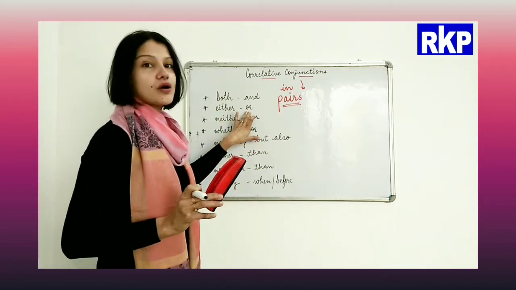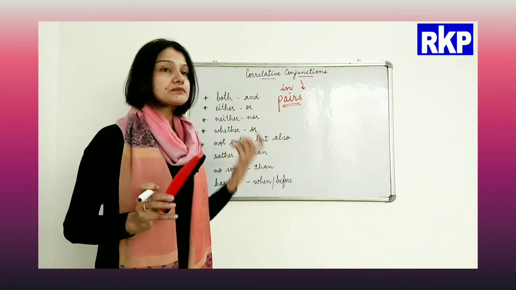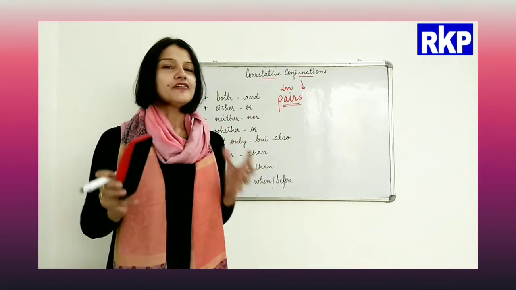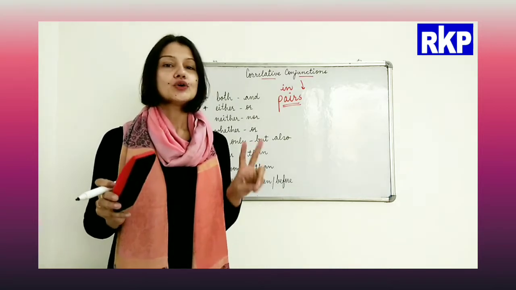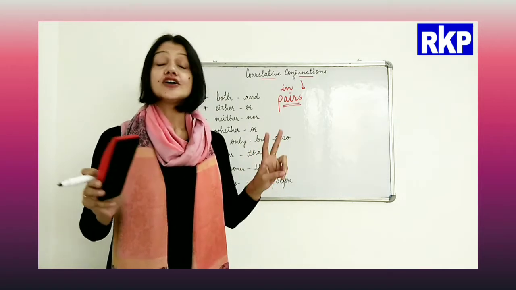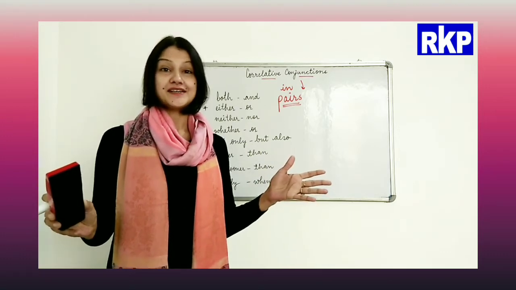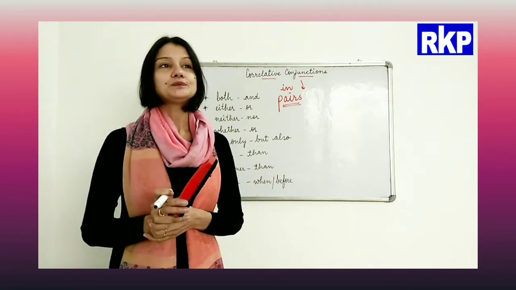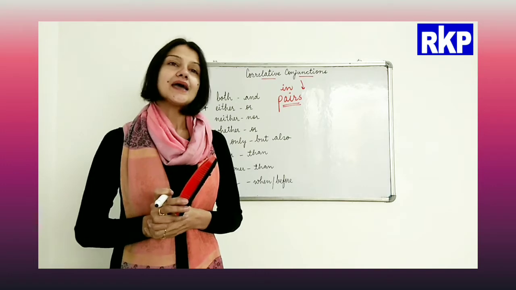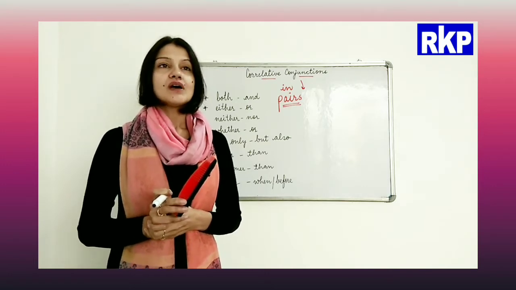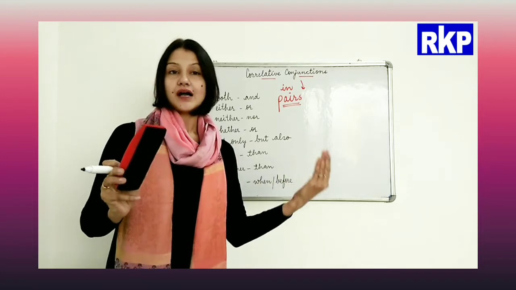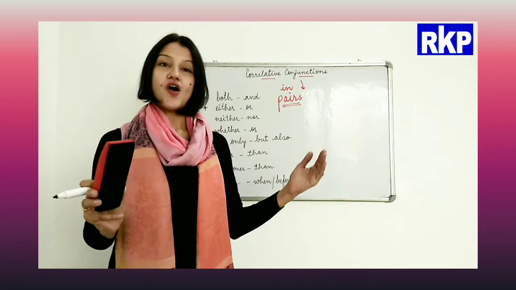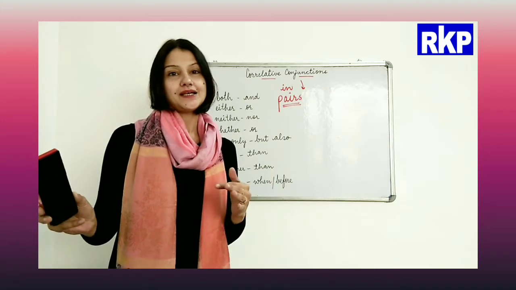Either or. Now beta, either and or, we use these conjunctions when we have two choices, when we have two options. Alright, so I can say, I would either have a cup of coffee or a glass of milk.